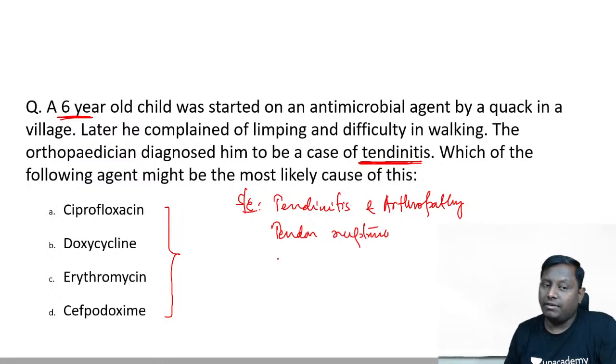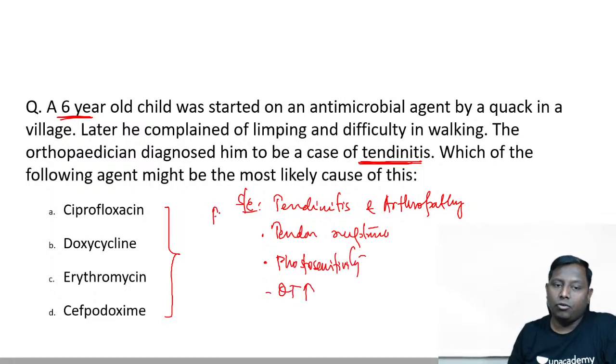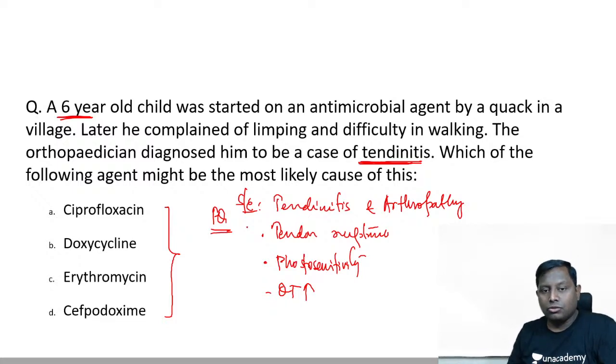There will be other side effects as well, for example it causes photosensitivity, QT prolongation. Multiple side effects are there with fluoroquinolone as a class of drug. So the only drug among the given list which is a fluoroquinolone is ciprofloxacin, right? So why did most of you fall in the trap? Because you thought okay, limping hoga to doxy hoga, but nahi, doxy is mainly associated with bone growth abnormality, teeth staining is the main important problem. Tendinitis, arthropathy, tendon rupture is mainly fluoroquinolone.